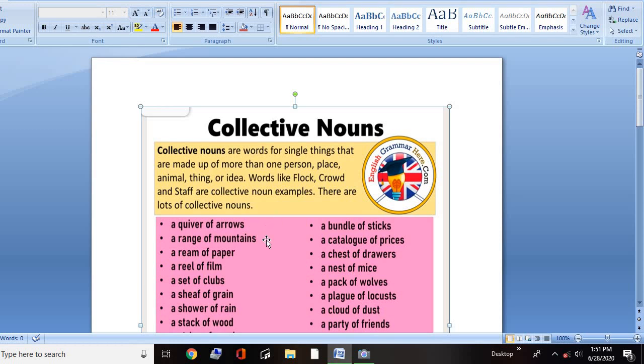So you will be making your own collective nouns at home. Today's homework is writing 10 collective nouns for persons, 10 collective nouns for things, 10 collective nouns for animals, and 10 more. Totally you can write 40 collective nouns altogether. Clear?